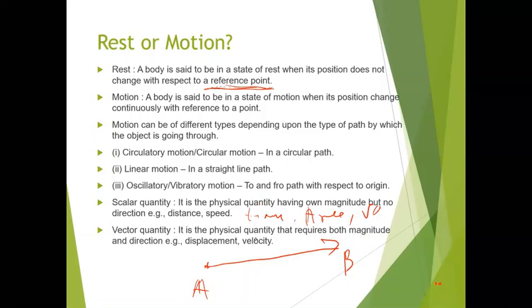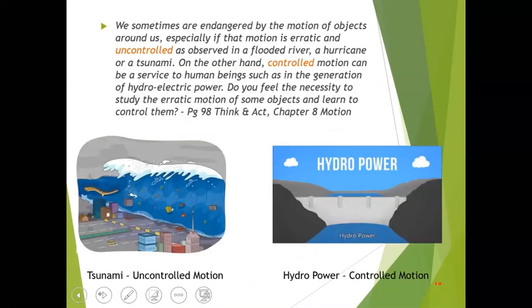So you just see that we have these main definitions starting your chapter with rest, motion, types of motion and types of quantities we have. Now come to the next slide. You will be seeing this on page number 98 of your book, Think and Act. And the chapter is motion. Now we have this motion in two groups. One is a controlled motion and another is an uncontrolled motion.